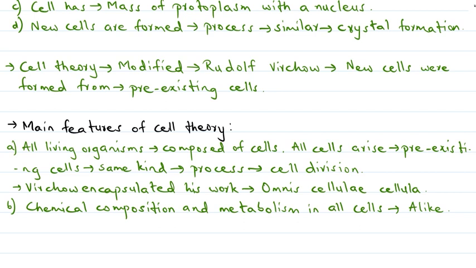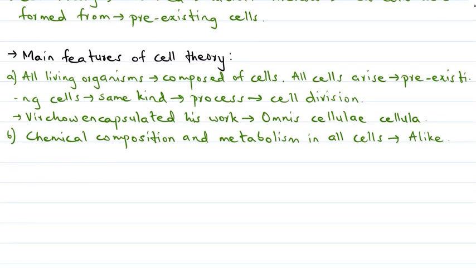Then there are bacteria and blue-green algae, which do not have a nuclear membrane. With the discovery of the electron microscope in the year 1940, it was possible to observe and understand the complex structures of the cell and its various organelles. Now let's enlist some of the exceptions.